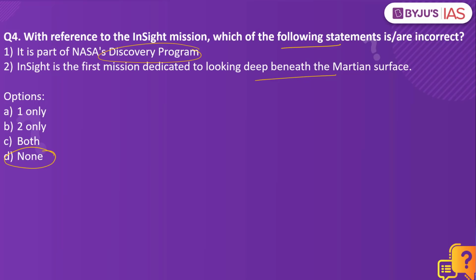Why? Because InSight is the first mission that is dedicated to understanding what is beneath the Martian surface. So they will try and understand what is below the crust. They will try and understand what is exactly happening on the Martian or the Mars surface. So they have basically used all the different technologies. They've also taken help from multiple other countries as well.